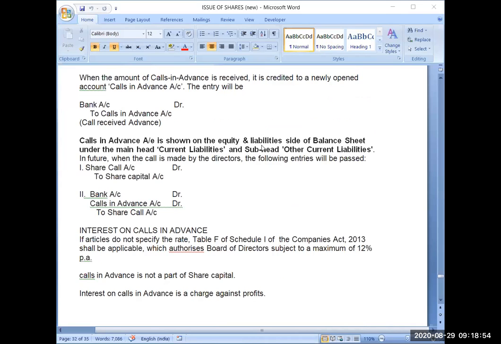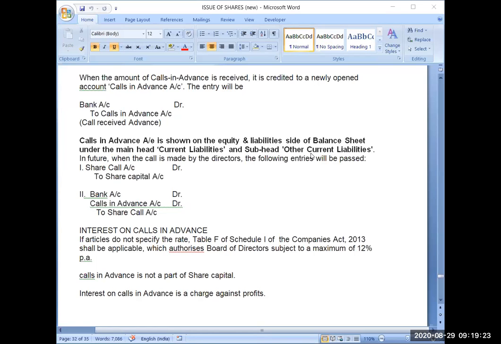Why will it come in current liabilities? Because in the nearby future, within 1 year, this amount will get due. If you remember, you have to collect all the amount within a year for the shares issued. And under current liabilities there are various subheadings, so you will be showing calls in advance in other current liabilities.